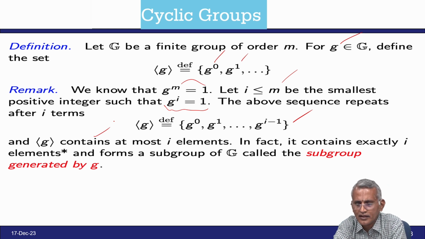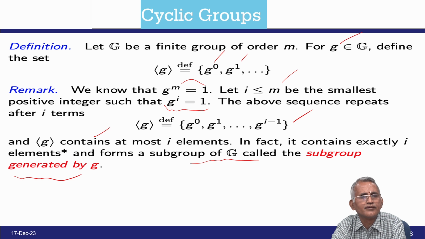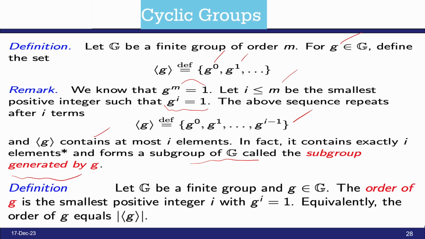In fact, it contains exactly i elements and forms a subgroup of G, called the subgroup generated by g. So, by definition, let G be a finite group and g in G, then the order of g is the smallest positive integer i such that g power i equals 1, and equivalently the order of g is equal to the cardinality of the subgroup generated by g.